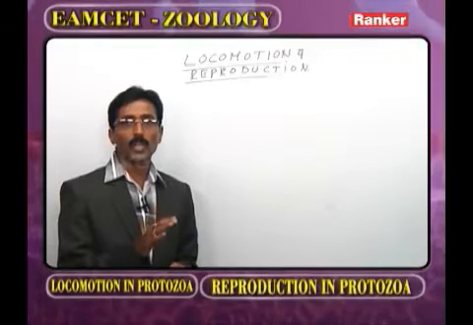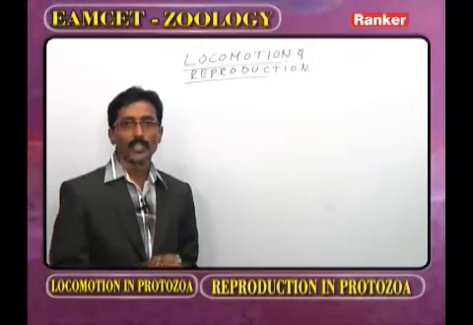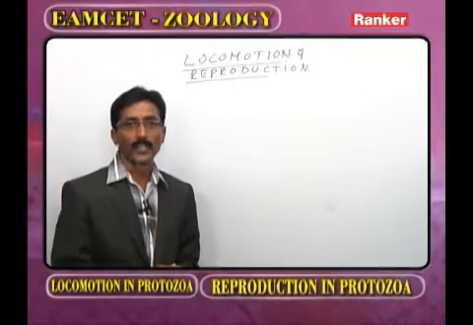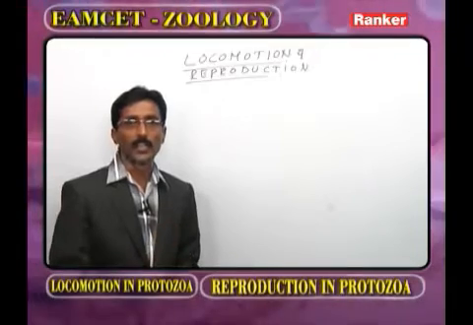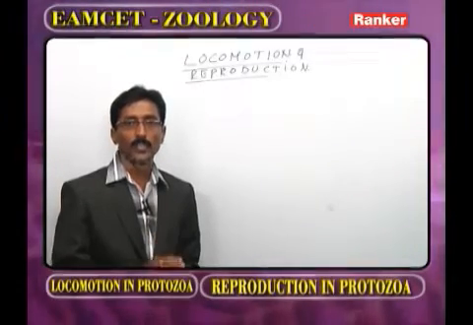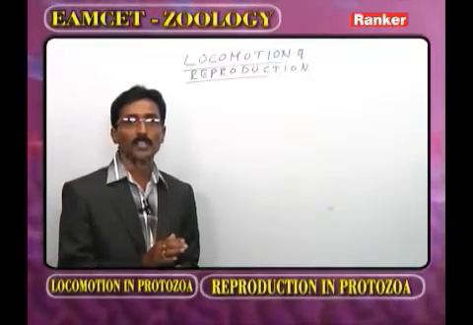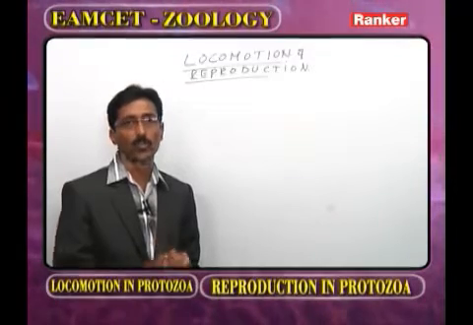In the phylum Protozoa, all are unicellular. The body is made by one cell, and all these unicellular organisms are microscopic. So the unicellular organisms are also called animalcules.